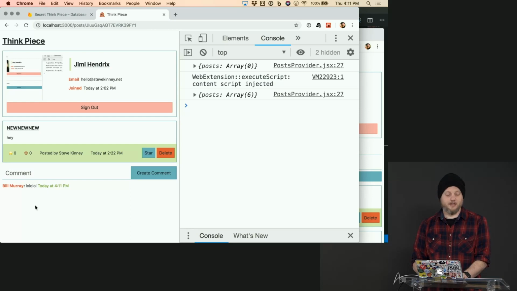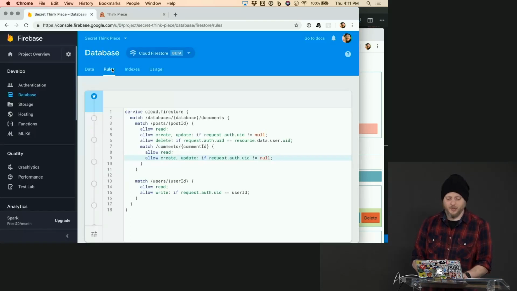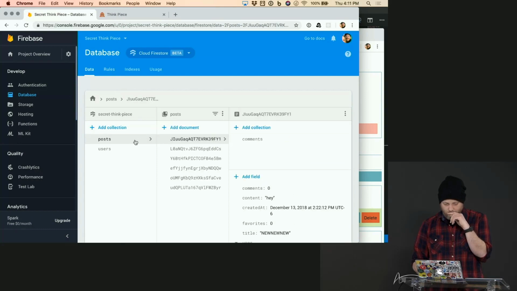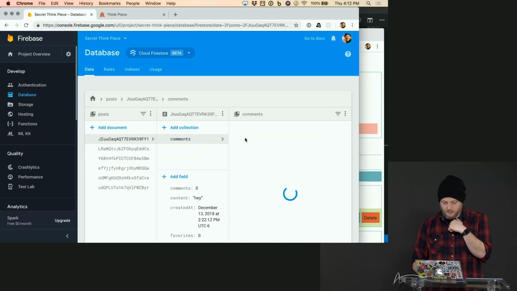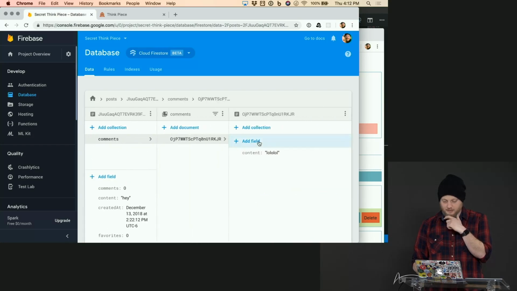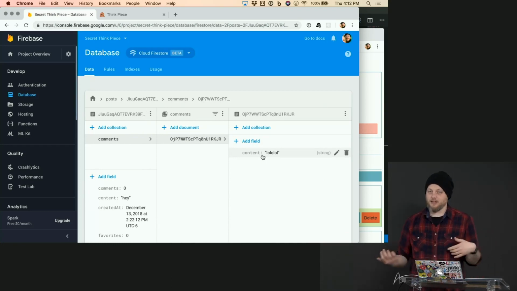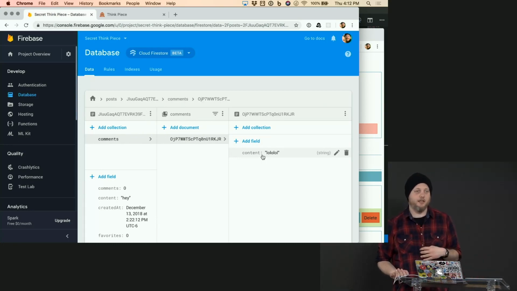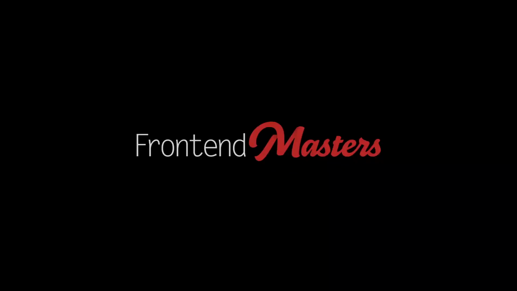Cool. So we can see we can make comments now. I want to check that out in the database real quick. You see posts, and now posts can have comments. Comments can have content, right? So we can kind of keep nesting down and see that all in Cloud Firestore as well.